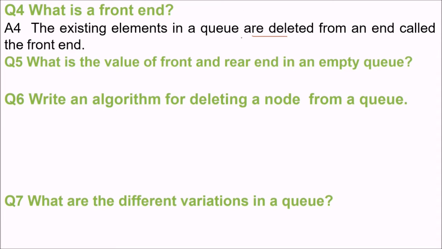What is the value of front and rear in an empty queue? If you have an empty queue, there are no elements, then front will be -1, rear will be -1. So front and rear will be -1 if the queue is empty.